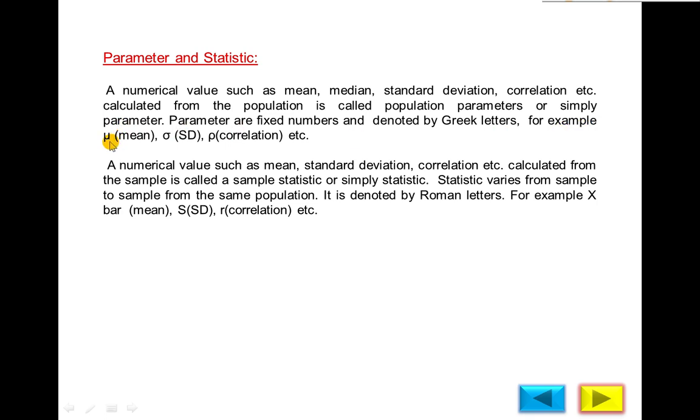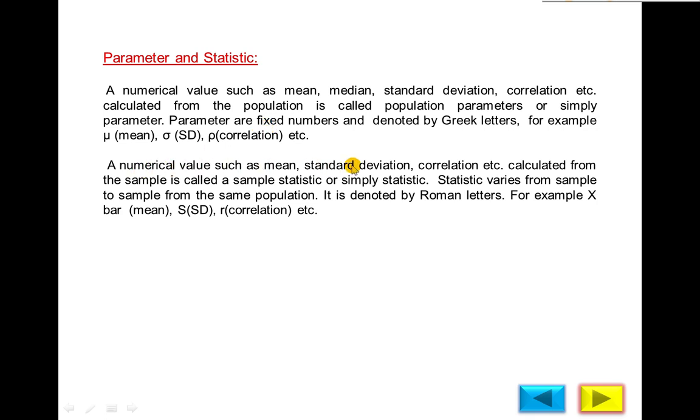For example, mu represents the mean, sigma the standard deviation, rho the correlation. So if you calculate the mean, median, mode, etc. from the total population data, it is called a parameter. And why is this a fixed number? Because if you calculate the mean or standard deviation one time, two times, three times, ten times, the result will always be the same.